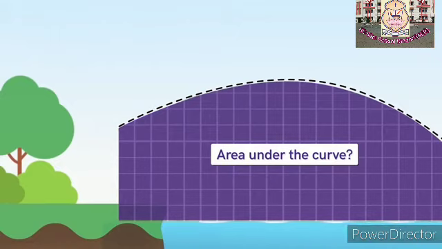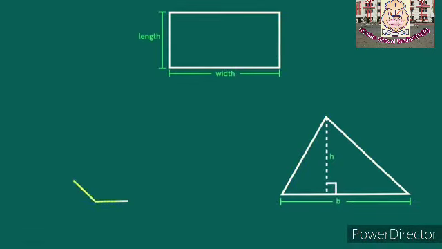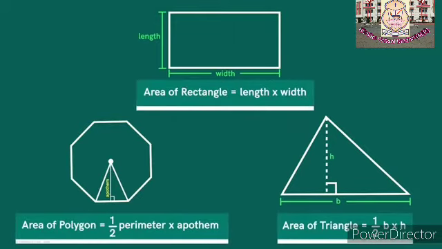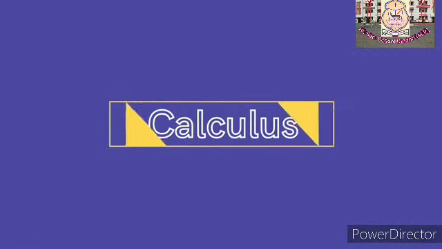You would have guessed by now that calculus helps us to find the answer. We know the area of simple shapes like rectangles, triangles, polygons, and so on. Here are the formulas. This is easy because straight lines are involved. But the shapes that we encounter in our daily lives are not that simple as curves are involved. That's where calculus comes into the picture.